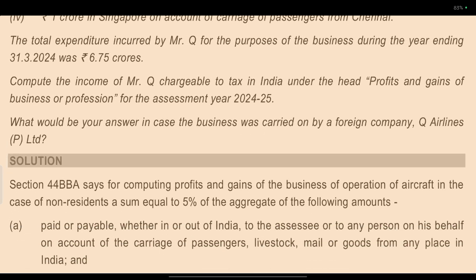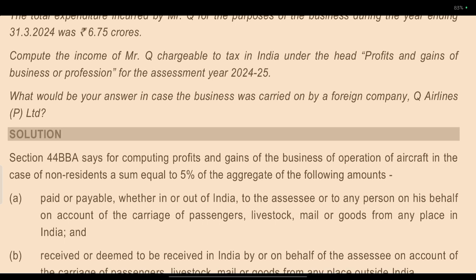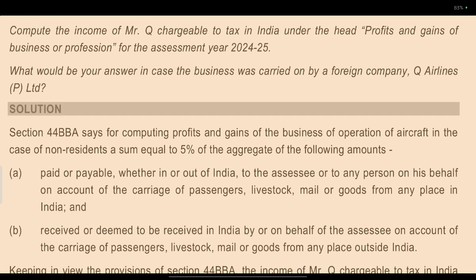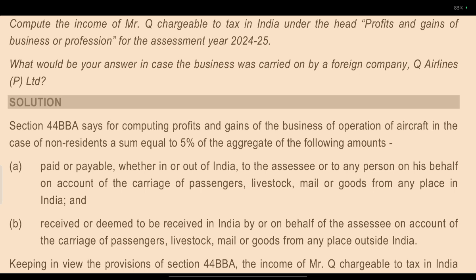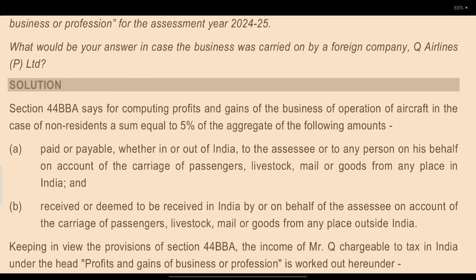Compute the income of Mr. Q chargeable to tax in respect of profit and gains of business or profession for Assessment Year 2024-25. What would be the answer in case the business is carried out by a foreign company?